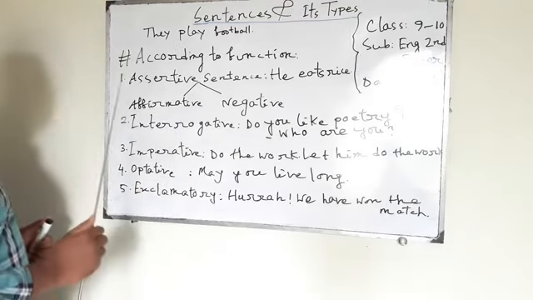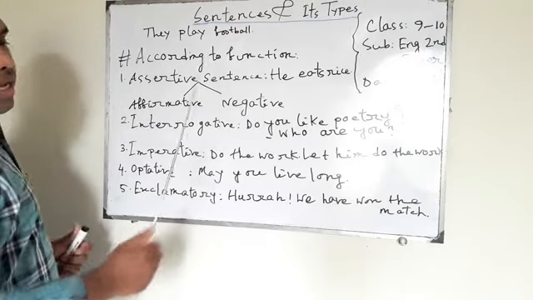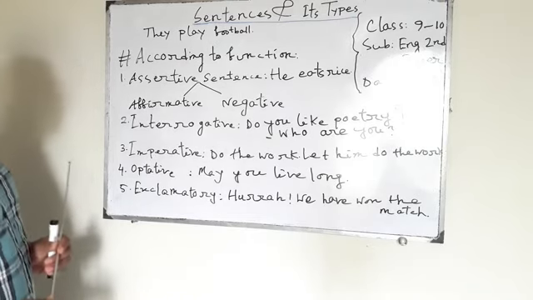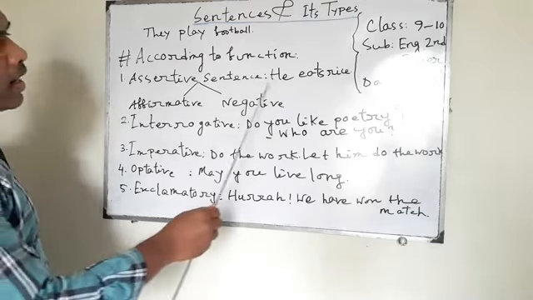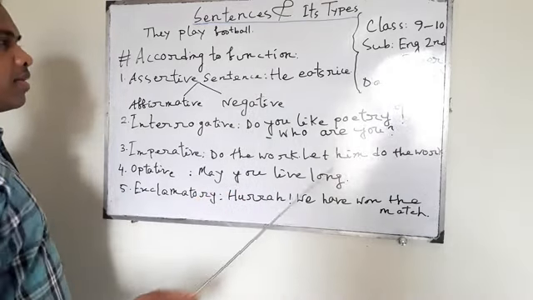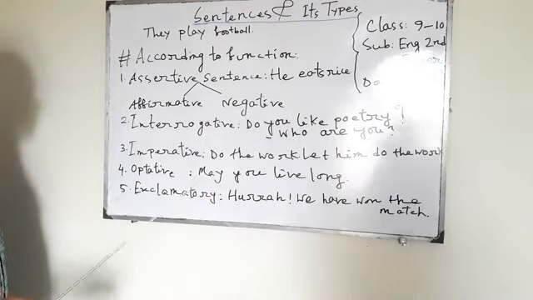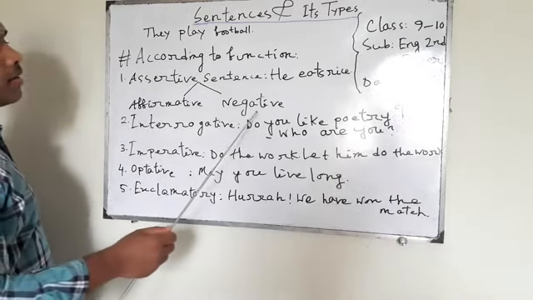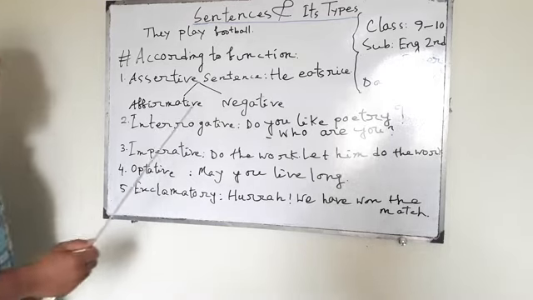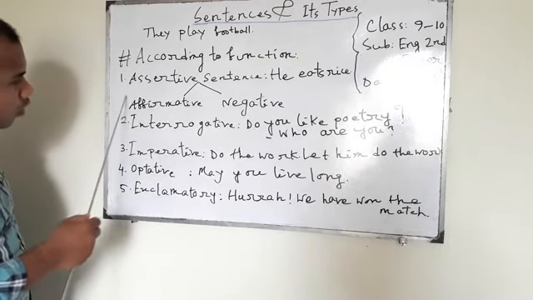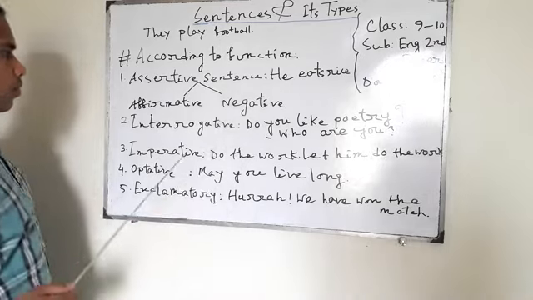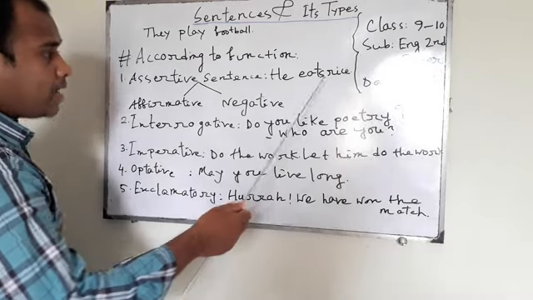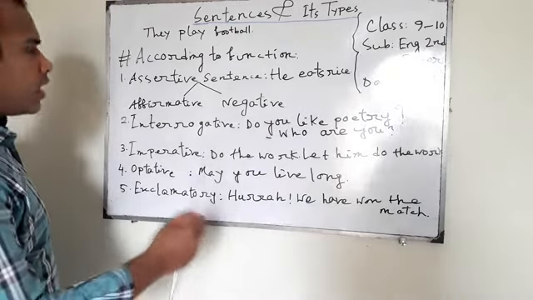And what are they? Number 1, assertive sentence, or narrative sentence, or descriptive sentence. We use this sentence to narrate, to describe something. He eats rice, he plays football, something we can say like this. And it has 2 types, affirmative and negative. When we confess, he eats rice, that is an affirmative sentence. When I say he doesn't eat rice, that is a negative sentence.